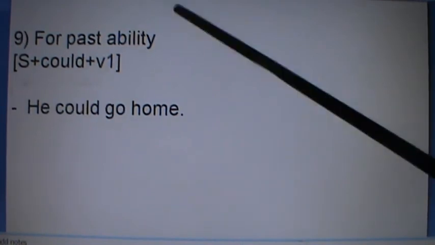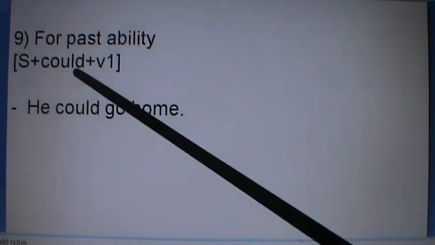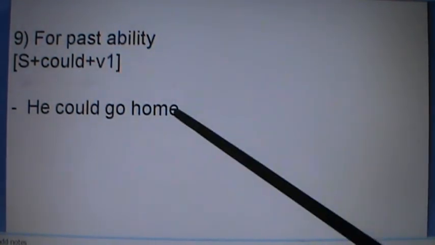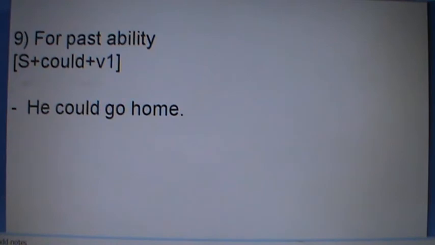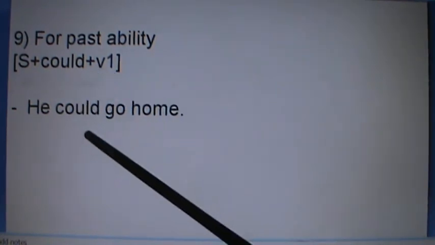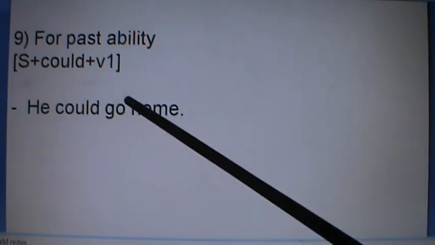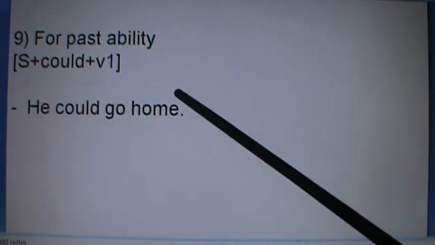Number 9, for past ability, you can use could plus verb 1. He could go home. ऊ घर जान सक्थ्यो or ऊ घर जान सक्यो. So for both meanings you can use could plus verb 1 in English. सक्थ्यो and सक्यो.